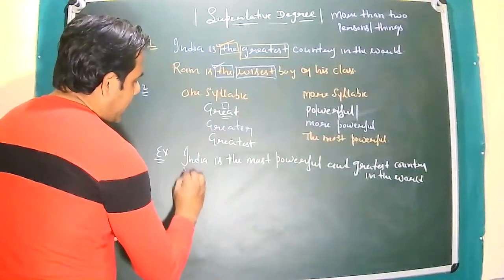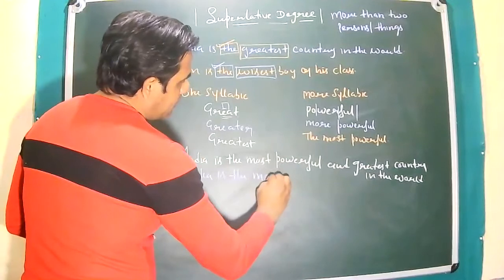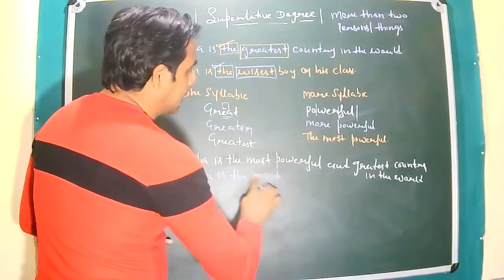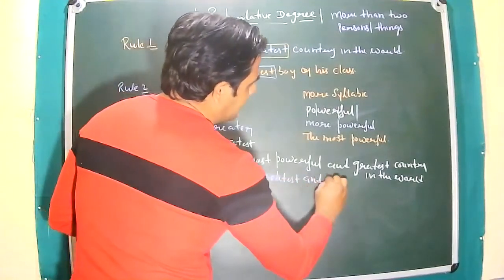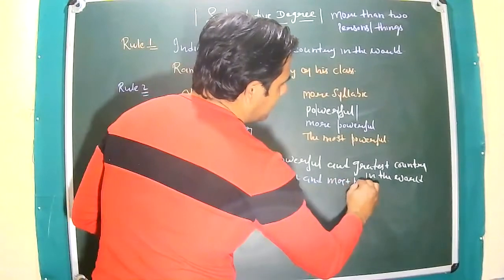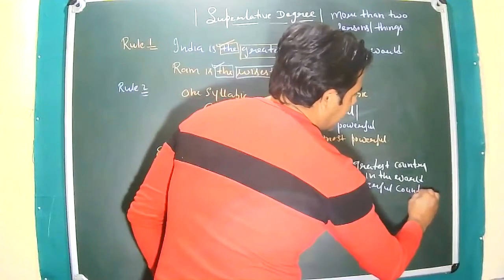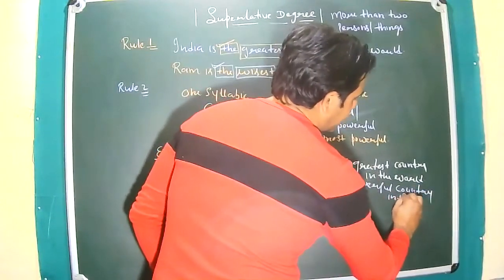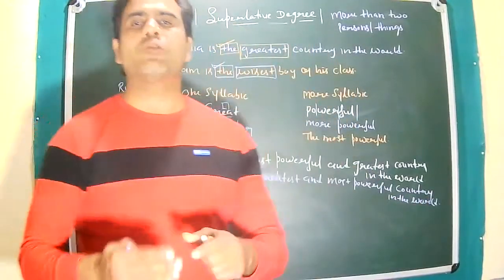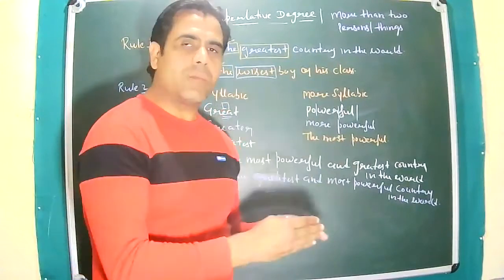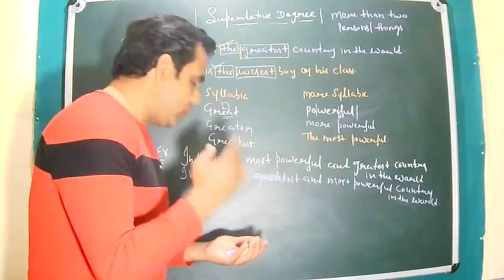The correct order should be: India is the greatest and most powerful country in the world. So this is the correct order. According to rule, we have to place one syllabic at first number and more syllabic at second number. So this is rule number 2.